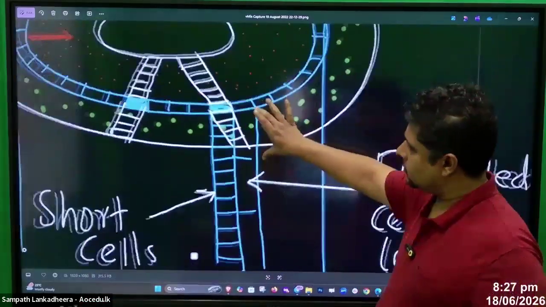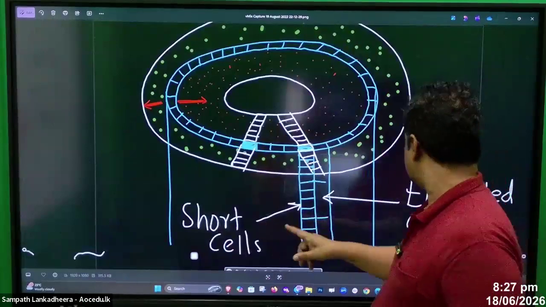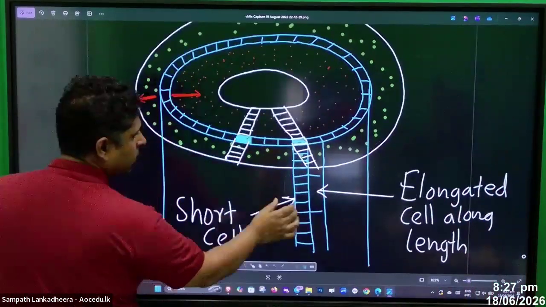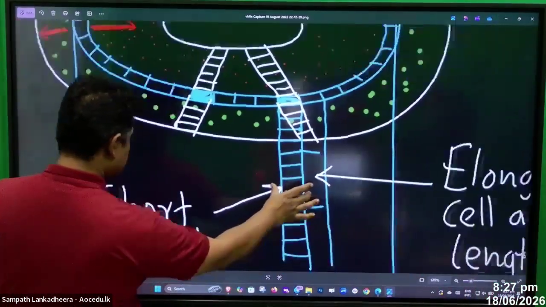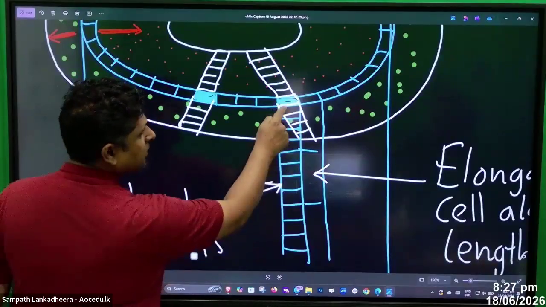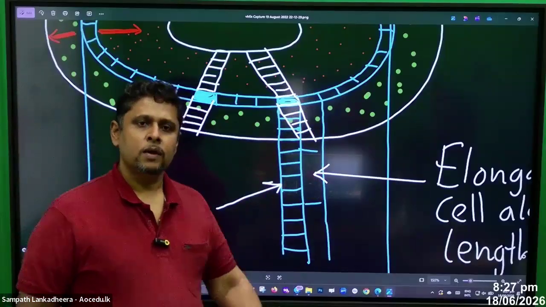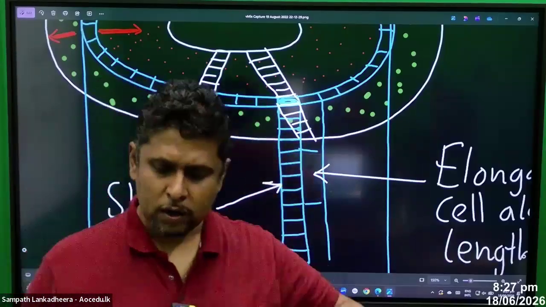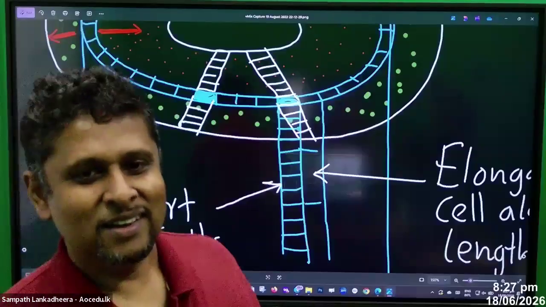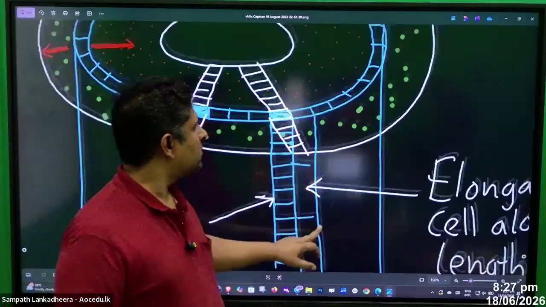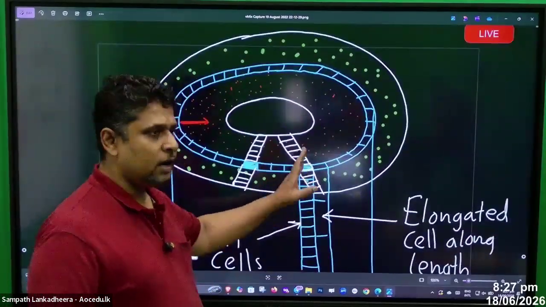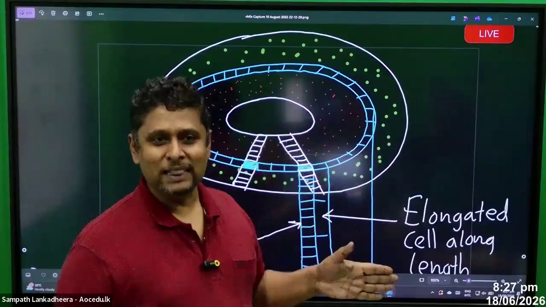One is a short cell, the other one is an elongated cell. These cells are short cells. These are the long cells. Long cells are elongated along the length.